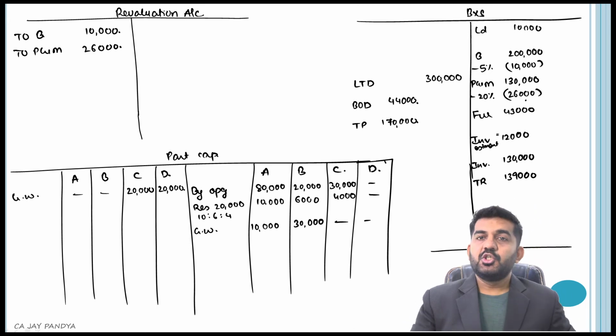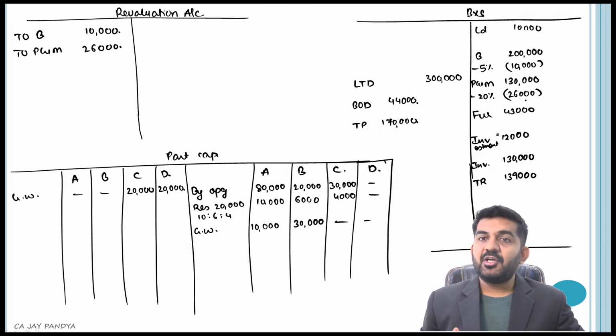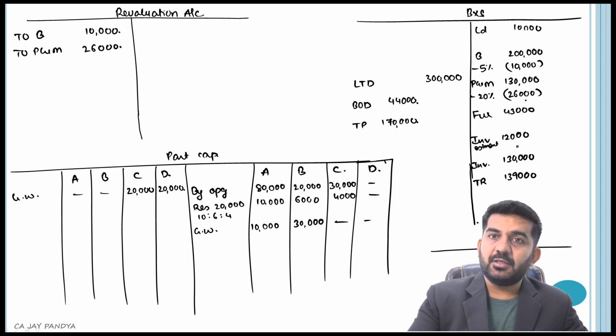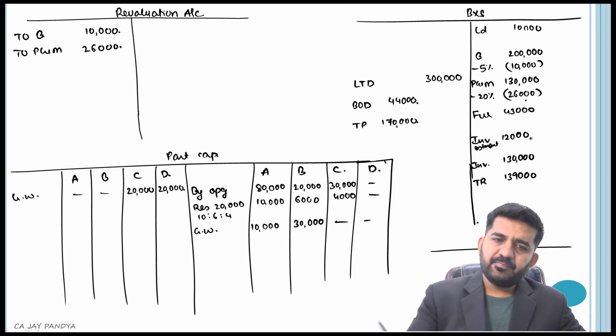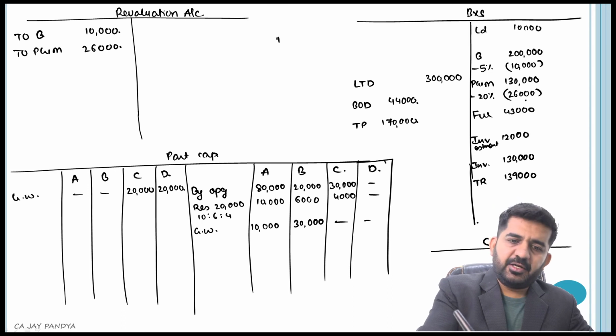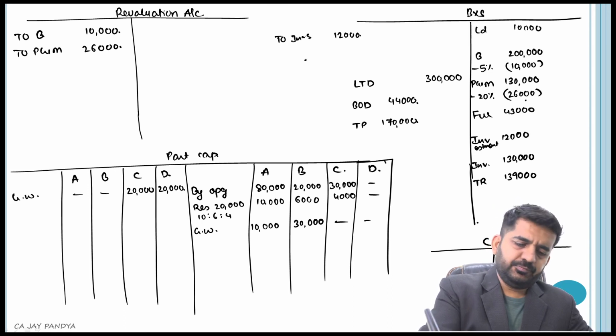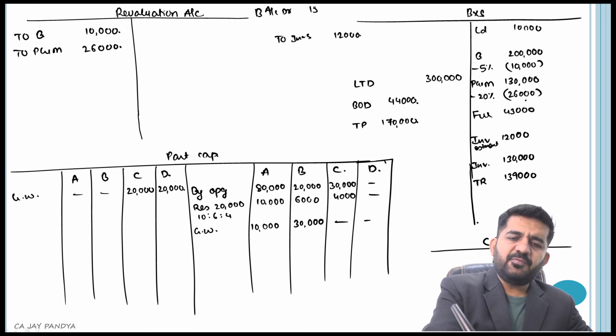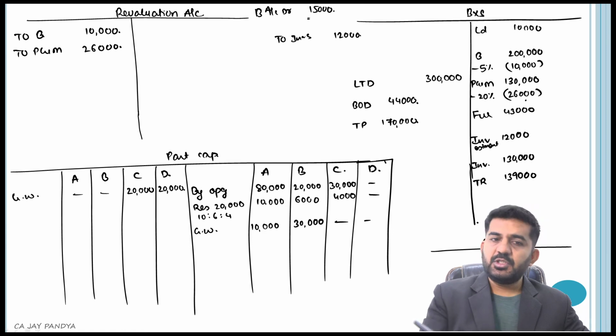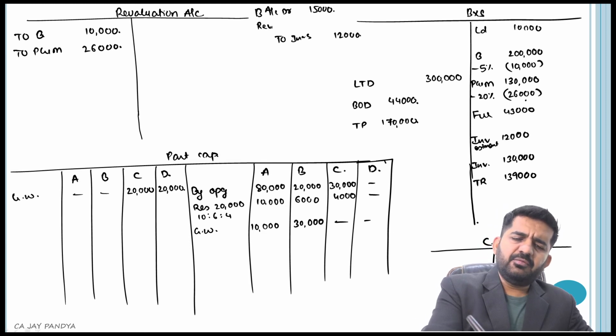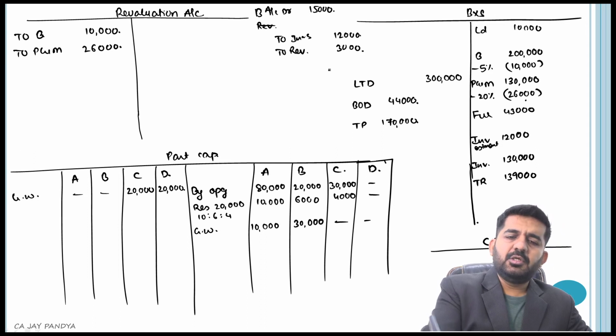You can also directly pass this journal entry: investment is credited 12,000. B's account will be debited 15,000, and the remaining will be on the credit side of revaluation account, which is 3,000.